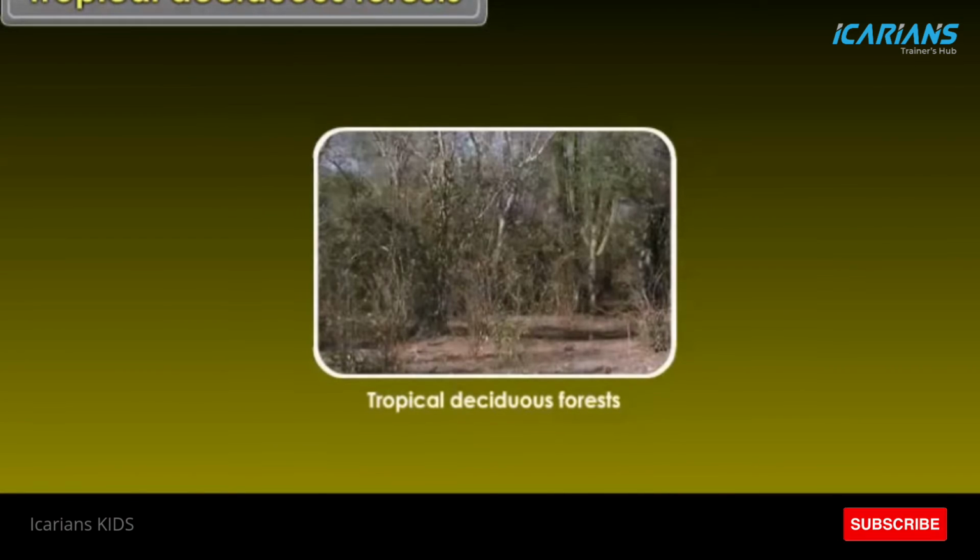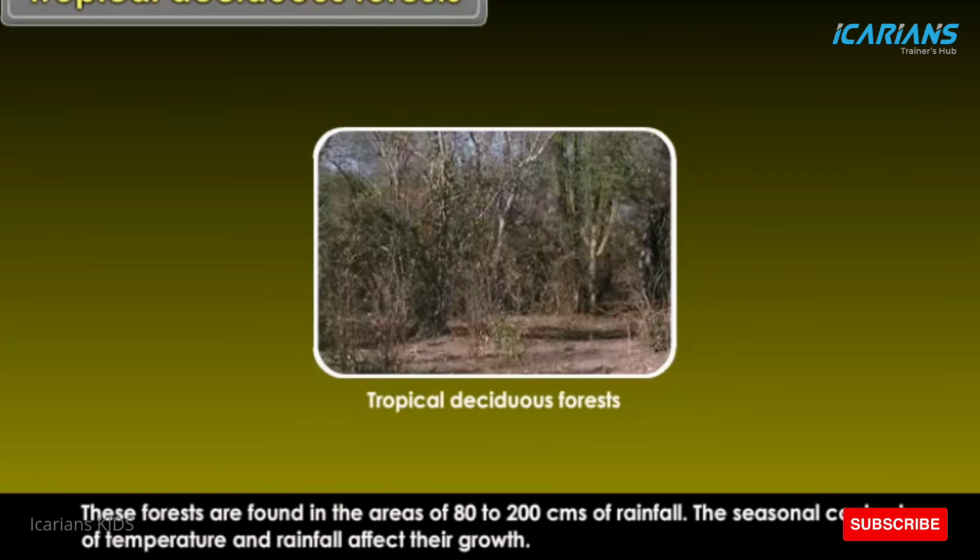Tropical deciduous forests. These forests are found in the areas of 80 to 200 centimeters of rainfall. The seasonal contrast of temperature and rainfall affect their growth.